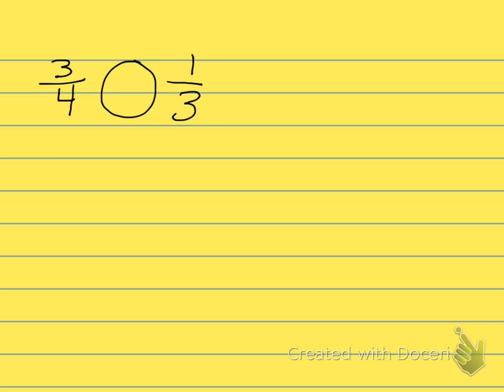So here we can't keep one of the denominators because neither one of them are common multiples of each other. So if I think about multiples of 4, I have 4, 8, 12. And I think to myself right away, 3 shares that multiple.